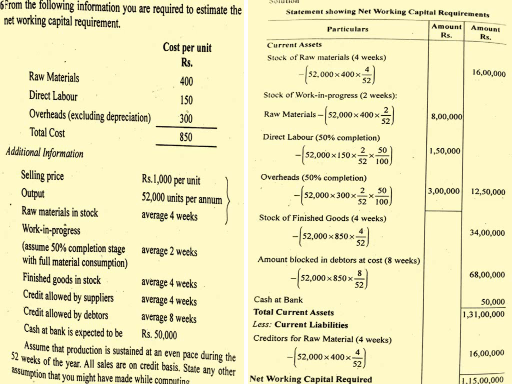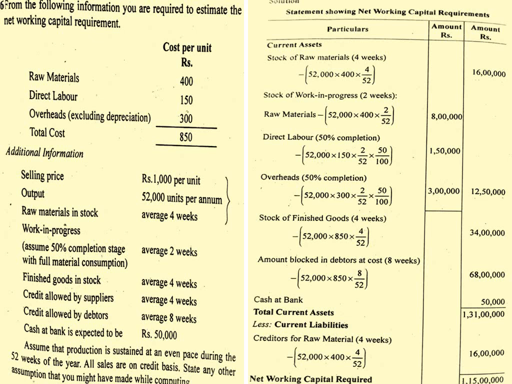Under the net working capital requirement, we have to prepare the current asset. Under the current asset, stock of raw material, the problem they given 4 weeks. So 52,000 into 400, that is 400 raw material cost, into 4 by 52, it comes around 16 lakhs. Then stock of work in progress, in the problem they given 2 weeks. So raw material 52,000 into 400 into 2 by 52, that comes around 8 lakhs.